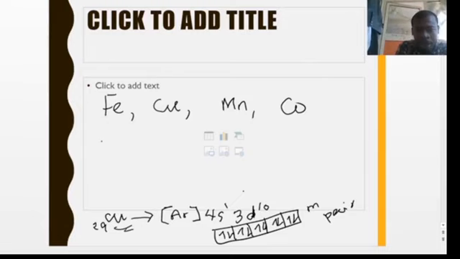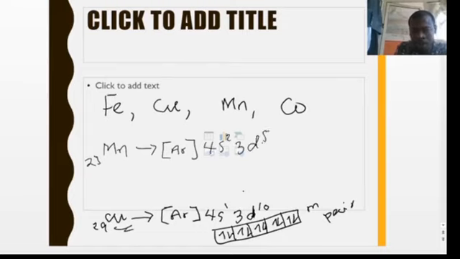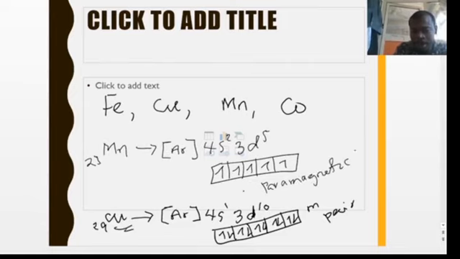Now, Mn, manganese, that's 25. So that will give us argon core, 4s2, 3d5. So this is going to be like this. So fill singly, 1, 2, 3, 4, 5. Right, so this is also paramagnetic. In fact, this is strongly paramagnetic. Okay, you can see that.